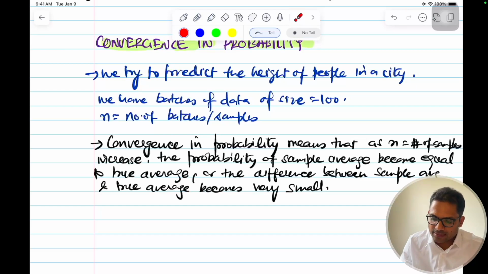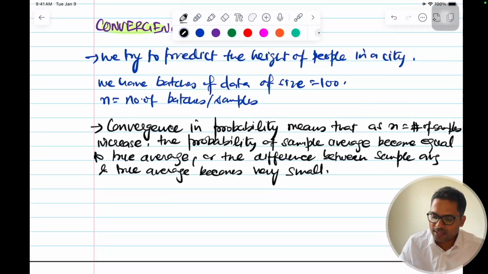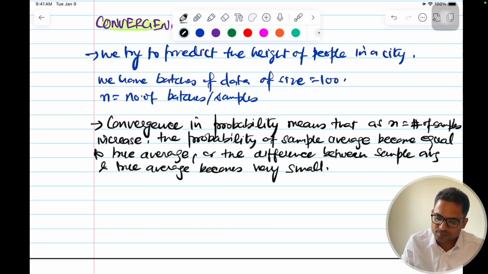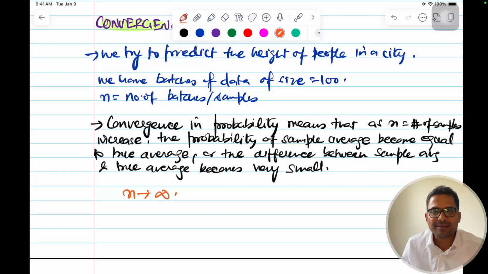As n increases means, in mathematical terms, n tends to infinity, meaning we have very large samples.